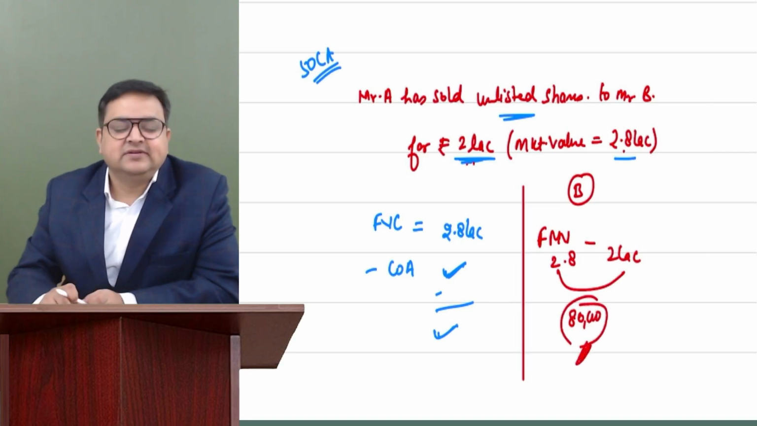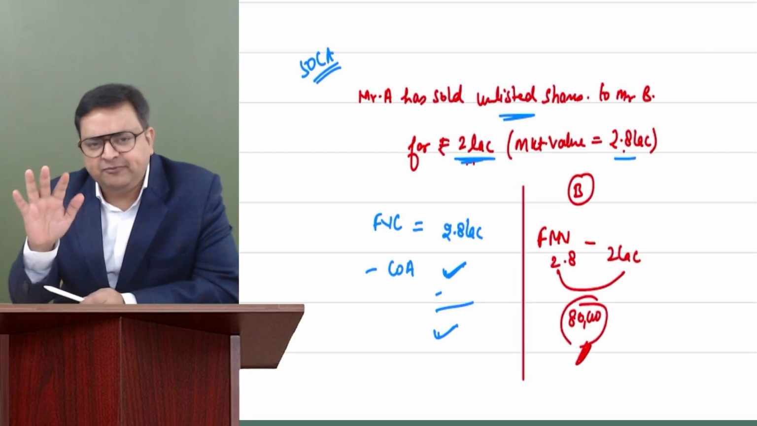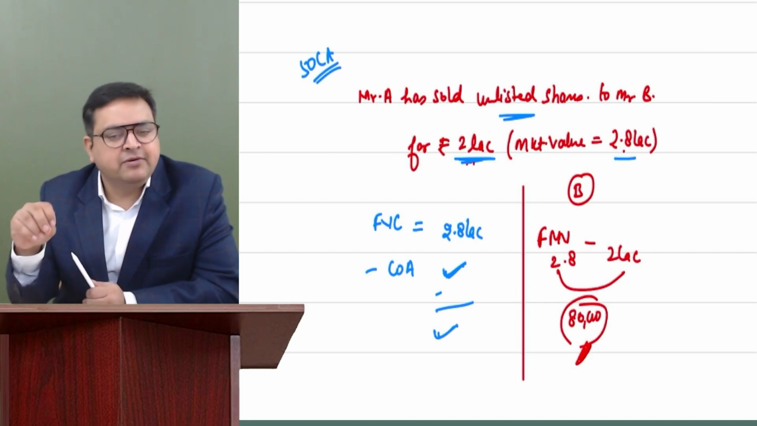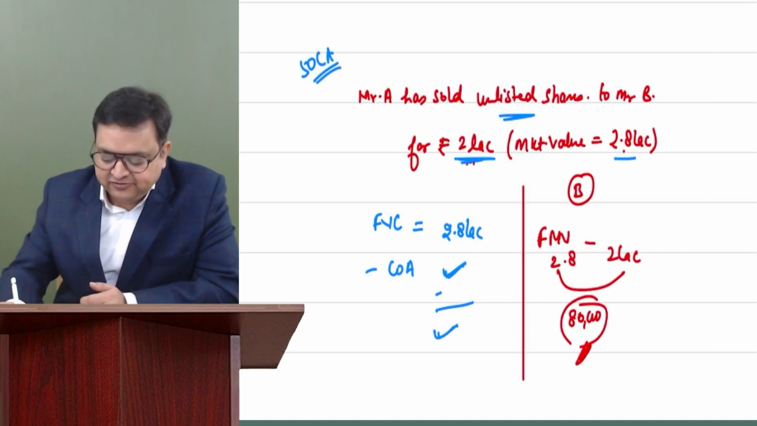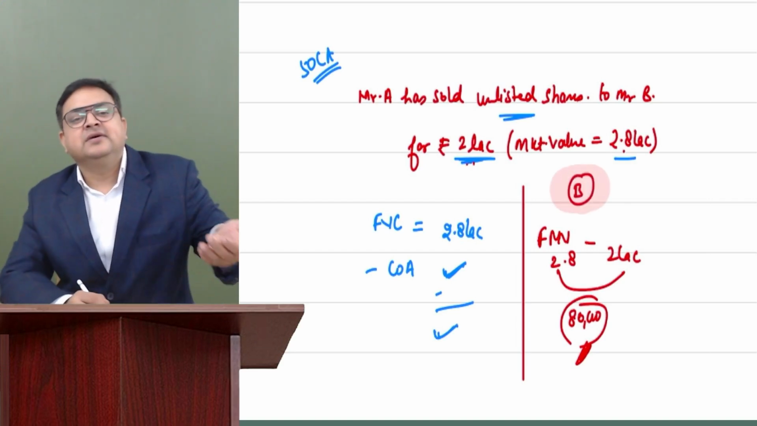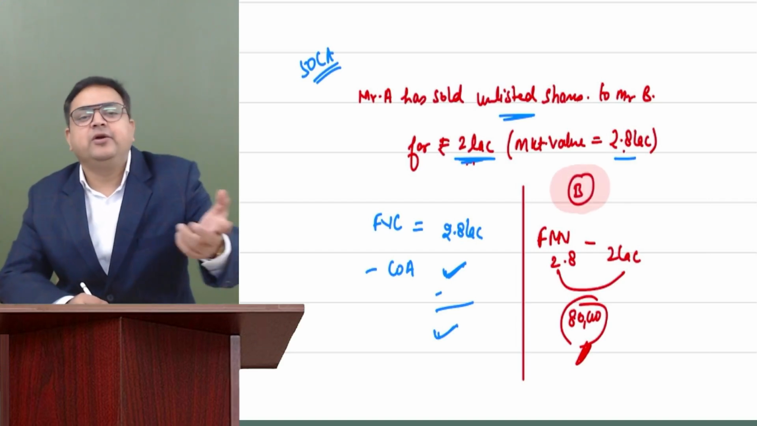If this difference is more than 50,000, if it is up to 50,000, then we can leave it. But if it is more than 50,000, then it will become fully taxable in the hands of Mr. B. So this is called inadequate consideration. He has purchased these assets for inadequate consideration.